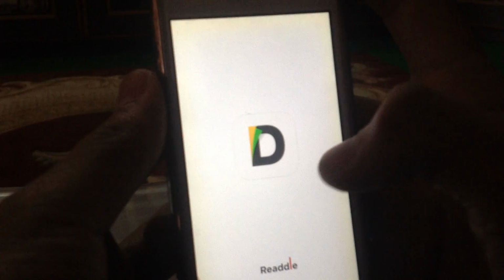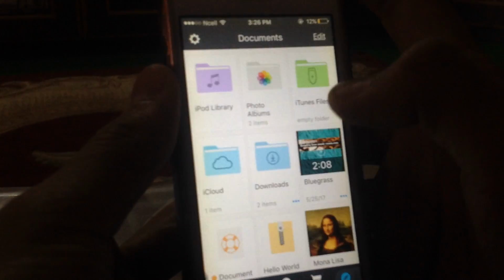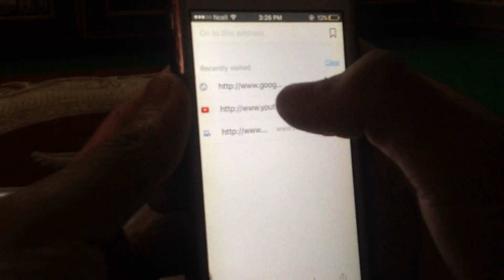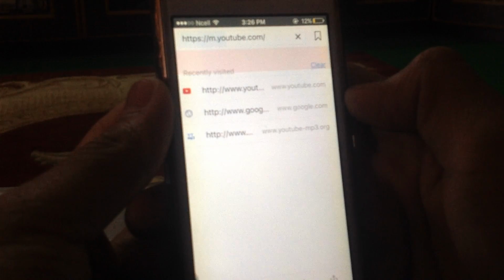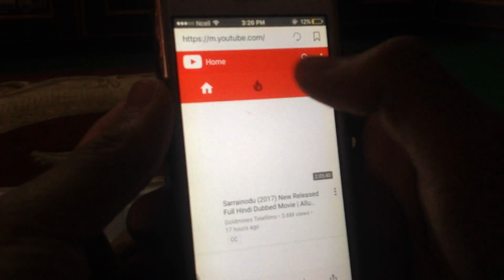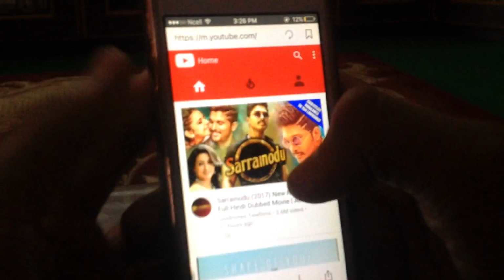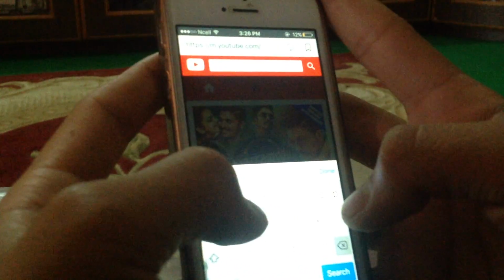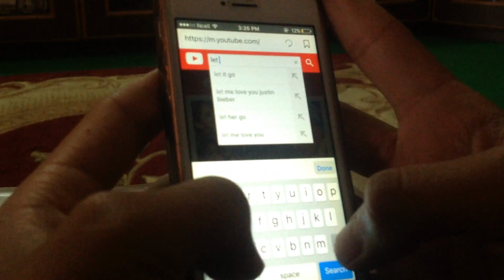When you have finished your download, you have to go to Documents, and here you can see a browser option. Slide it, go to YouTube, and you can see here it will come and download any ringtone. Like I'm gonna download Let Me Love You.